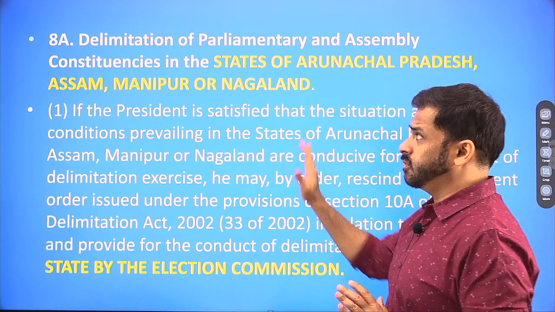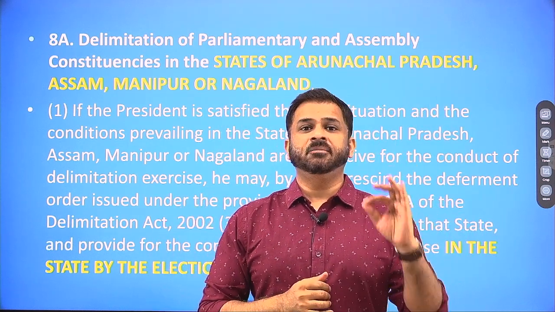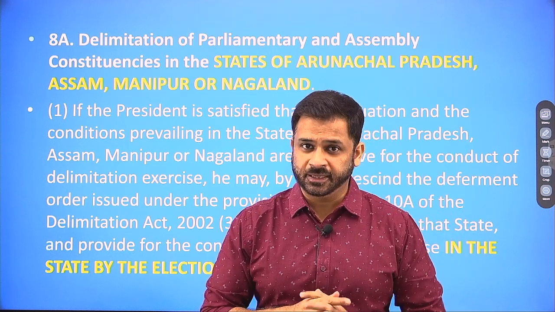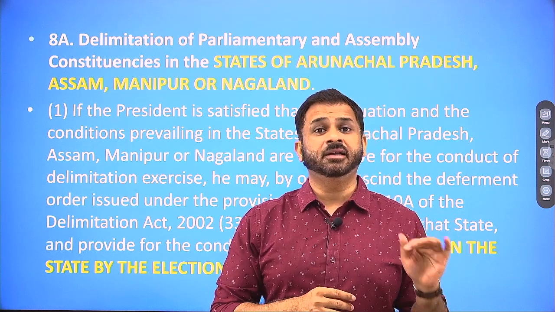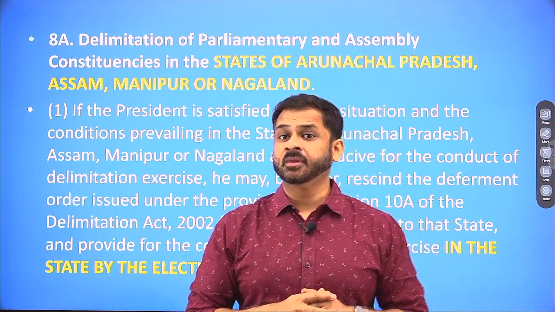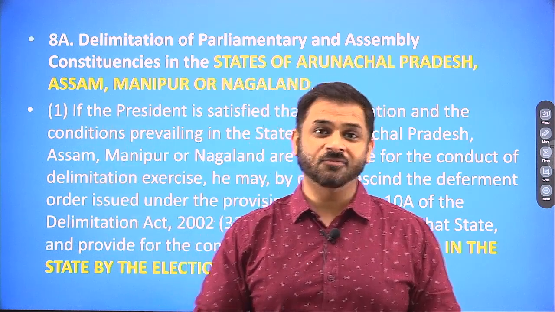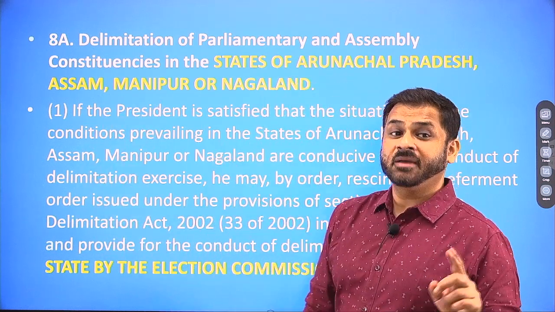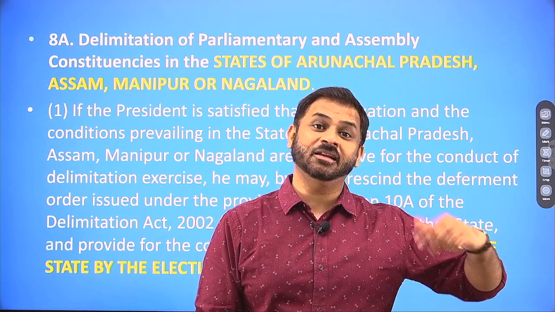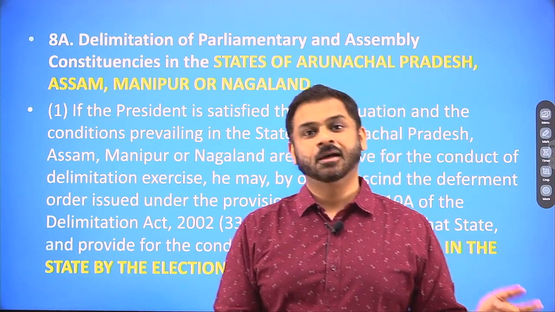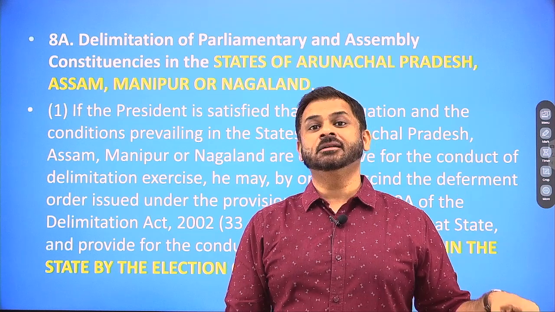So I repeat what this section is saying. See, Article 82 makes it very clear that Parliament by law will determine who will do the delimitation. So generally it happens by the Delimitation Commission. In the Delimitation Act itself, it is given that the President can defer delimitation. When the President is deferring the delimitation, then in the Representation of People Act of 1950, they have added that the President may have deferred it, but later on by order may say that now the environment is conducive and delimitation can happen. So he can cancel that deferment order and conduct the delimitation in those states.